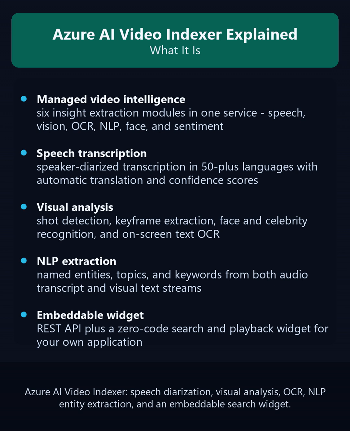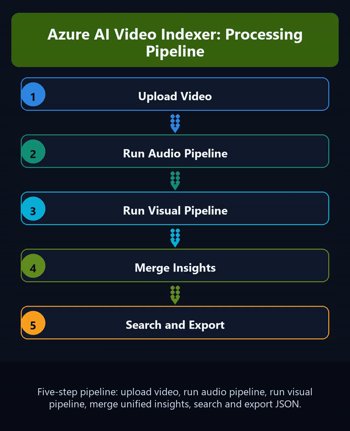Video Indexer processes a video in 5 steps. Upload your video file or provide a URL from Azure Blob Storage, a media URL, or a Teams recording. Video Indexer runs parallel audio and visual analysis pipelines simultaneously. The audio pipeline transcribes, diarizes speakers, extracts named entities, and detects sentiment. The visual pipeline identifies shots, extracts keyframes, reads on-screen text, and detects faces. Both pipelines merge into a unified JSON insight document with time-coded annotations you can search, export, or feed into downstream systems.